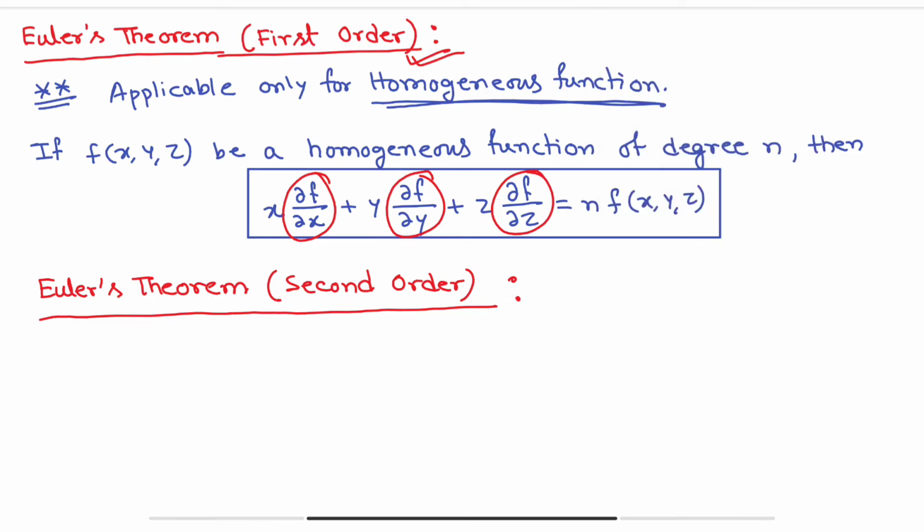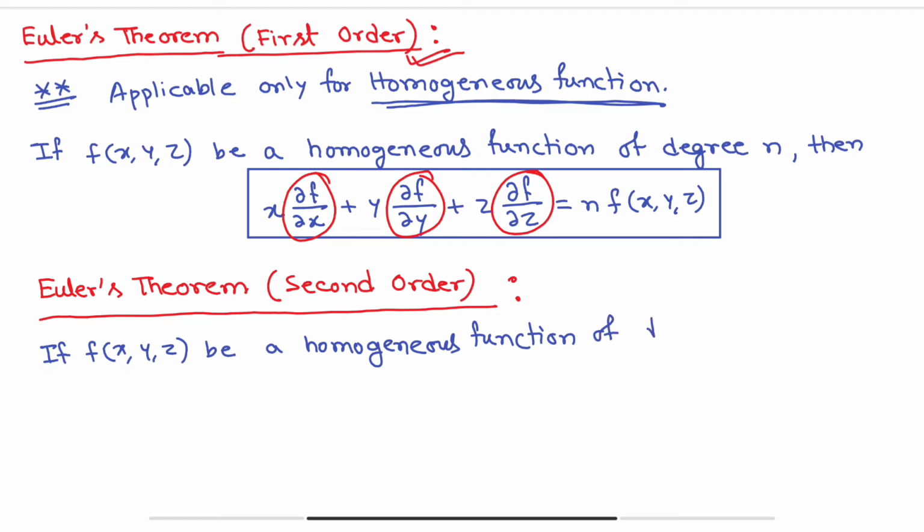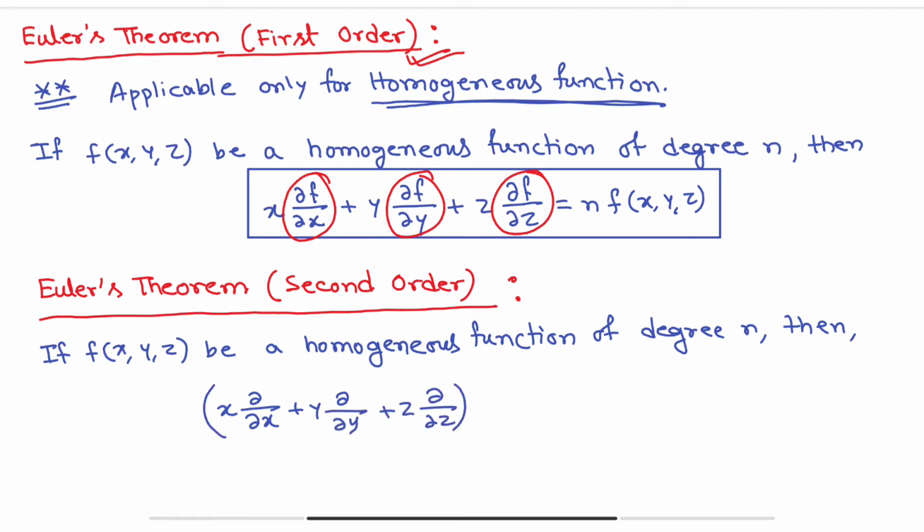So what will be Euler's theorem for second order? The statement is almost the same. If f(x, y, z) is a homogeneous function of degree n, then (x ∂/∂x + y ∂/∂y + z ∂/∂z)² f equals n(n−1) f(x, y, z).